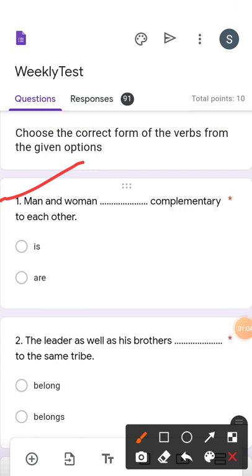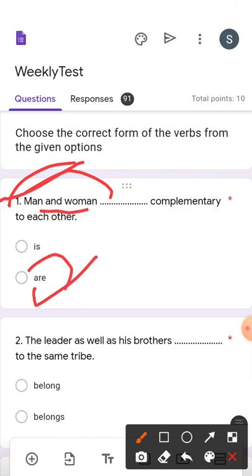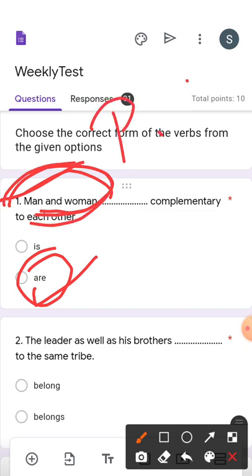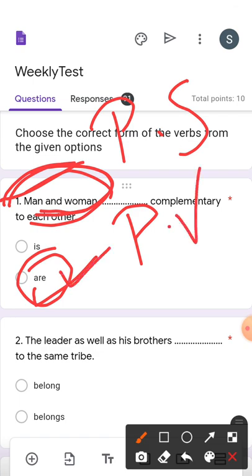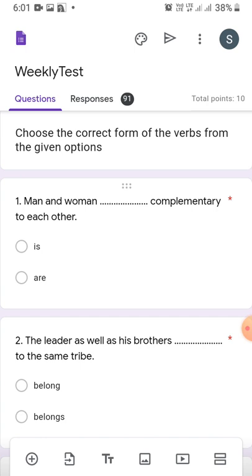So here two subjects are given, so your verb will be plural. R is your correct answer because two subjects are there, that means we have a plural subject, and a plural subject takes a plural verb, therefore R is your correct answer. Fine.